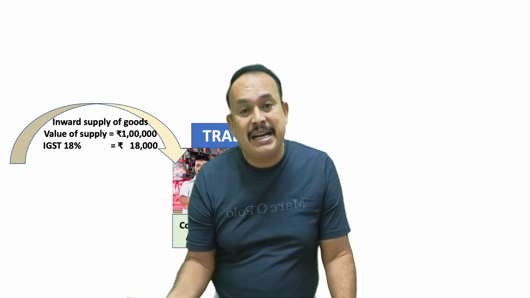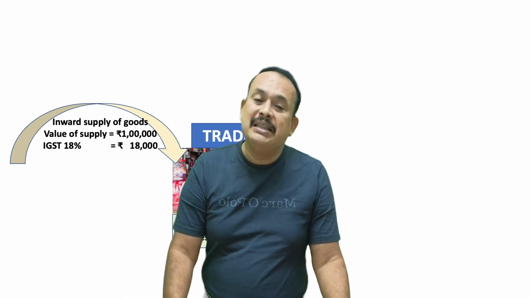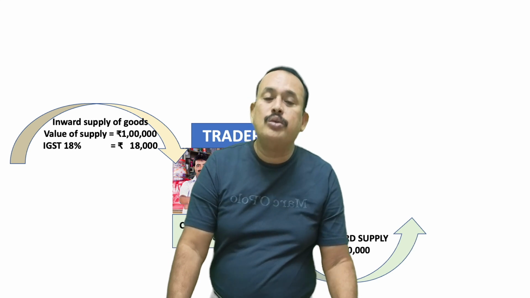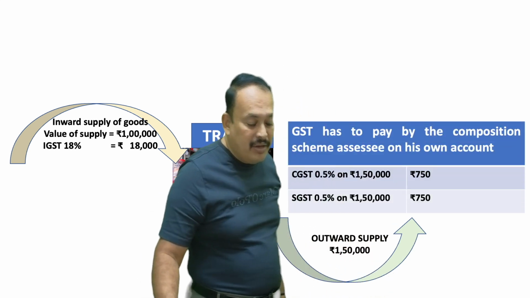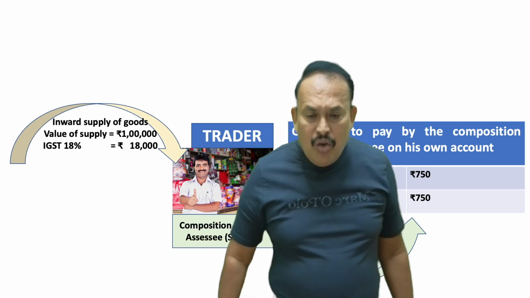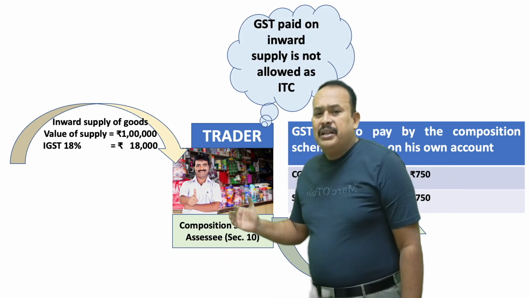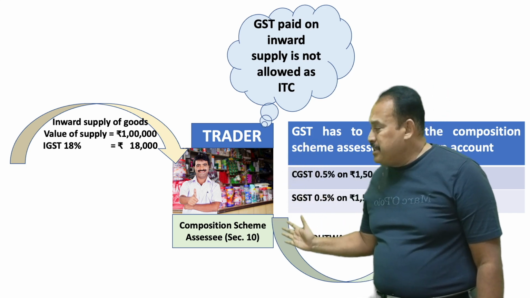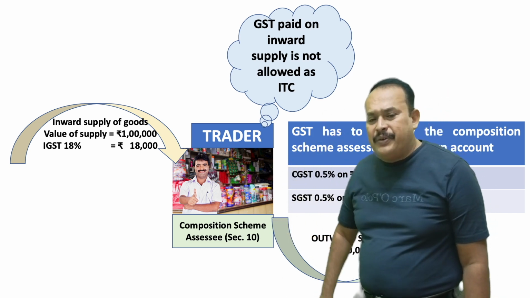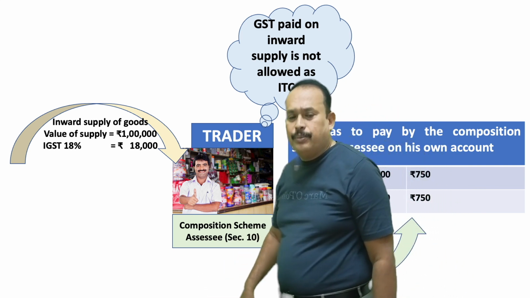In case of trader, taxable output supply. In that case, ITC is not allowed to such a person who opted for the composition scheme, as you are aware of this. Further, my dear friends, here ITC is not allowed to the trader because he is a composition taxpayer. This point we already referred to in earlier sessions also.